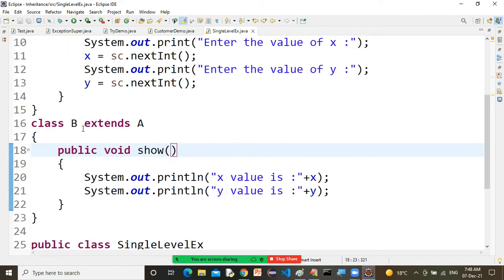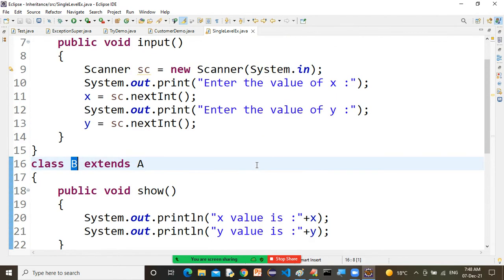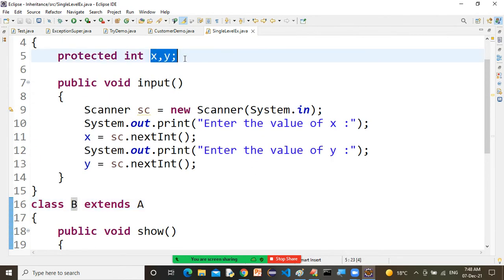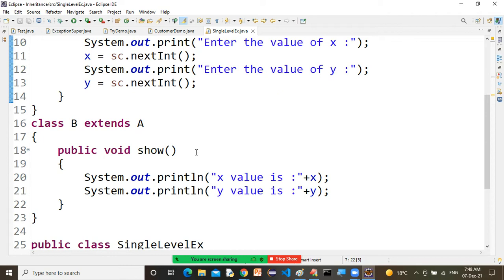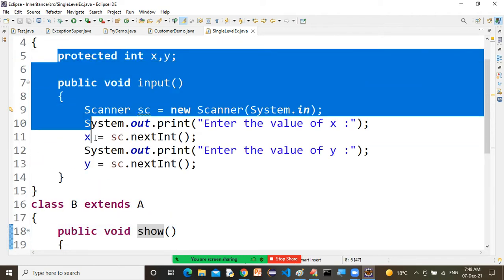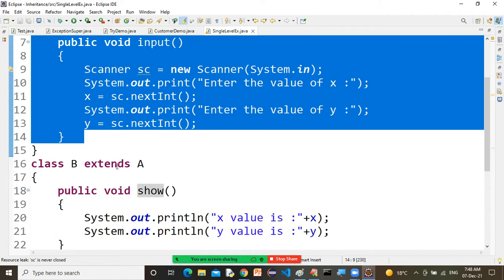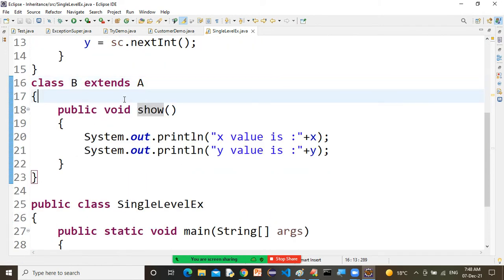But if you create the object for B, what benefit will you get? You can access this x and y, you can access this input function, and even you can access this show. Why? Because each and every member in the superclass is by default available to class B, sir. Yes or no? Yes, sir.